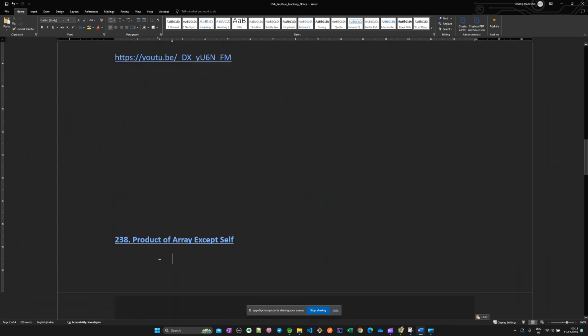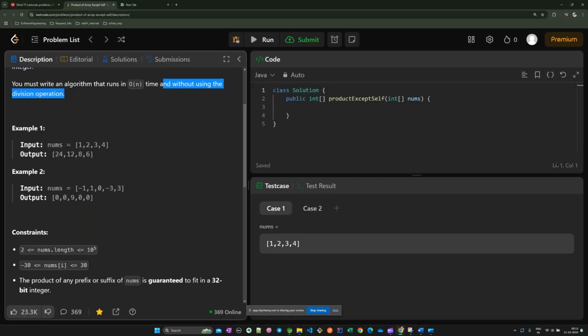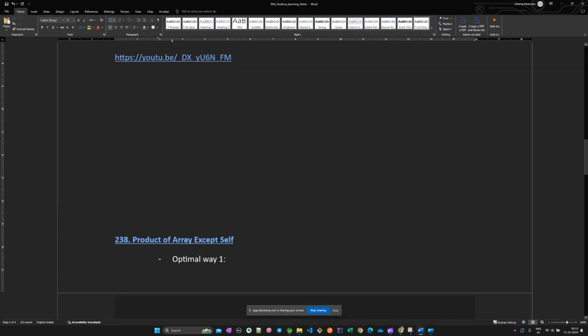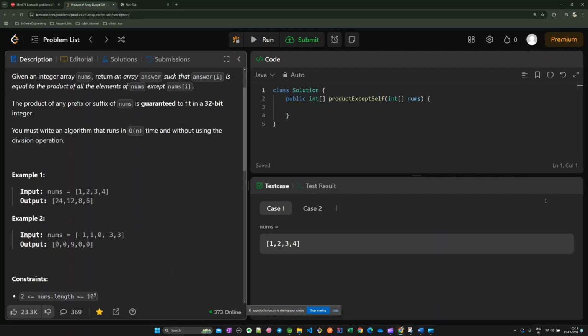Okay. So we have the question of product of array except itself. There will be two optimal ways. The brute force way we had discussed, that we can divide, but the brute force way won't be working here because of this statement. So we should have an optimal solution for this. So optimal way one would be, as I make you understand.